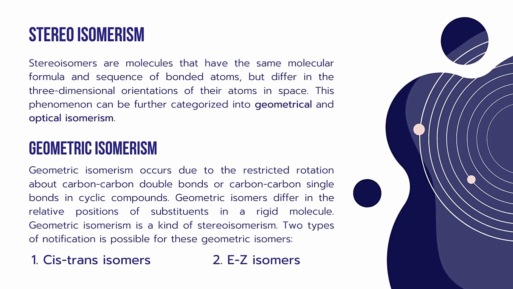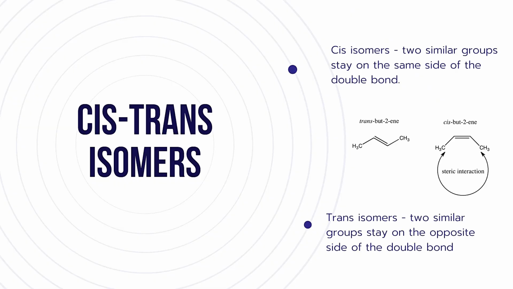Most of this geometric isomerism exists in unsaturated compounds where carbon-carbon double bonds are present. We can further classify these geometric isomers into cis-trans isomers and EZ isomers. If you look at the cis-trans isomers, in cis isomers two similar groups stay on the same side of the double bond.